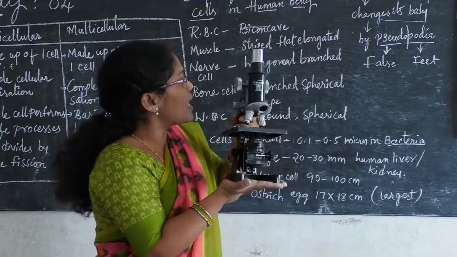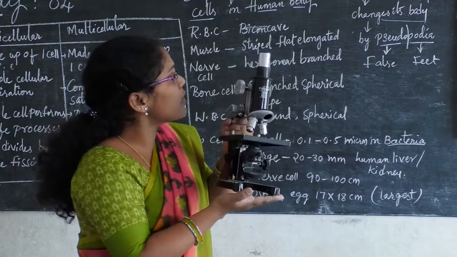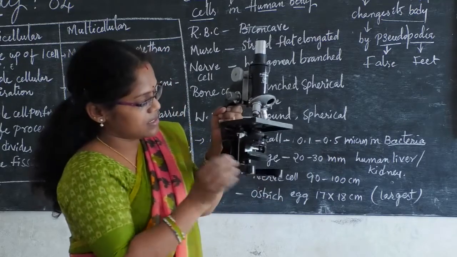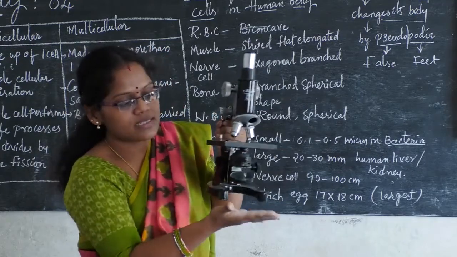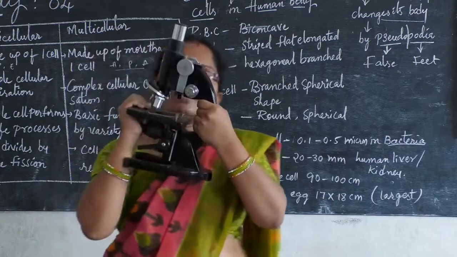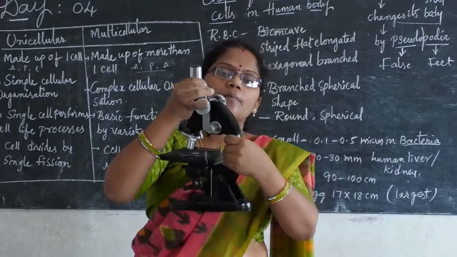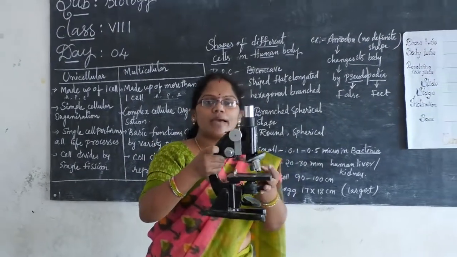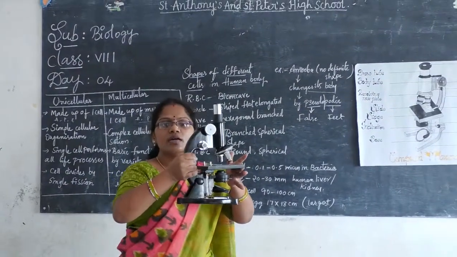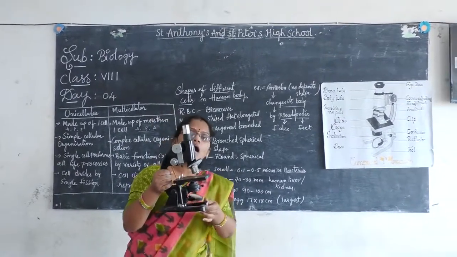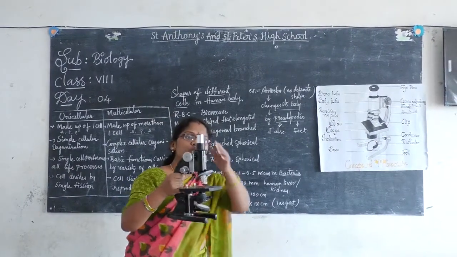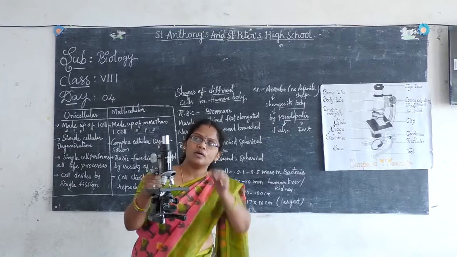And this is called the base, and this is called the foot, and this is called the arm. Why is it called the arm? Because I am holding the microscope. How can I hold it? With the help of the arm. If I catch the arm, I can hold the microscope.